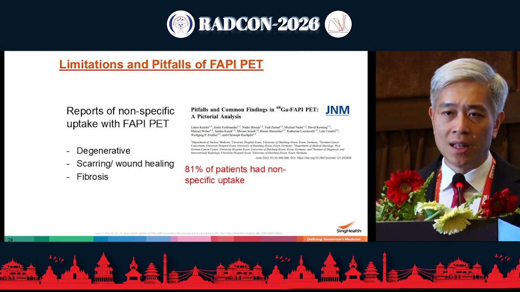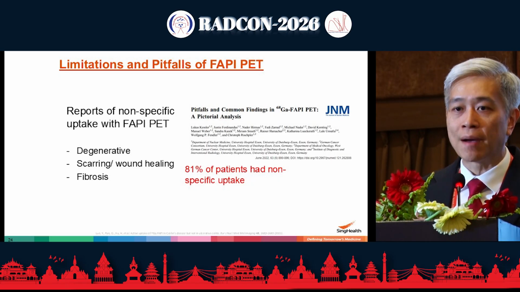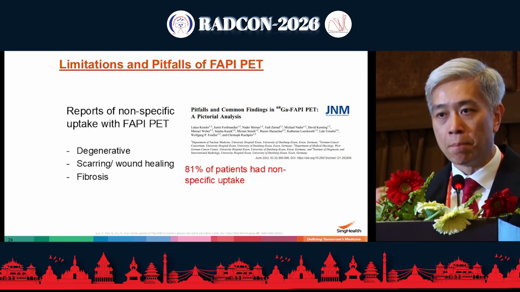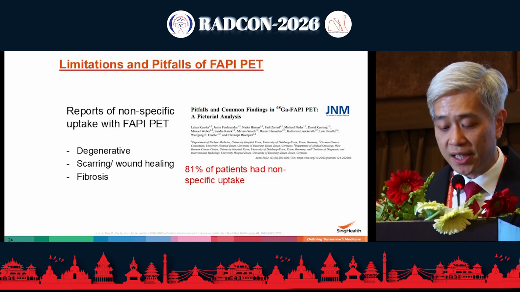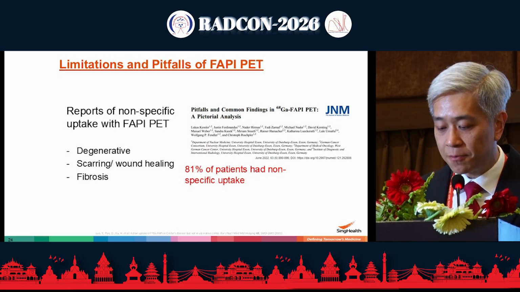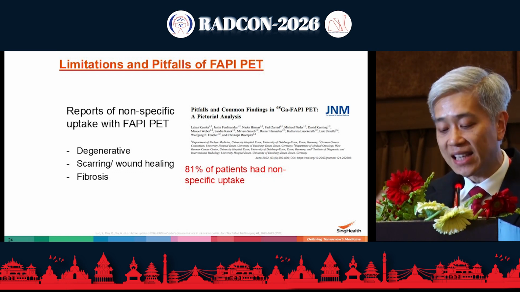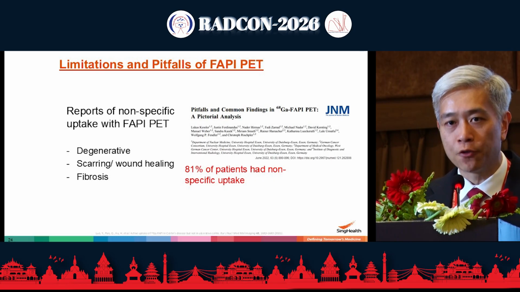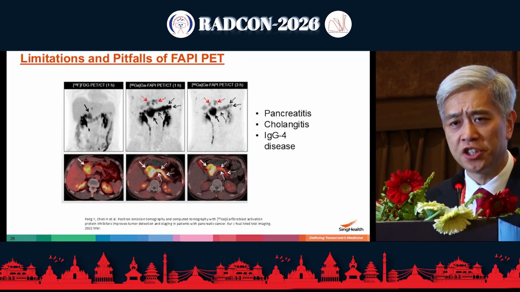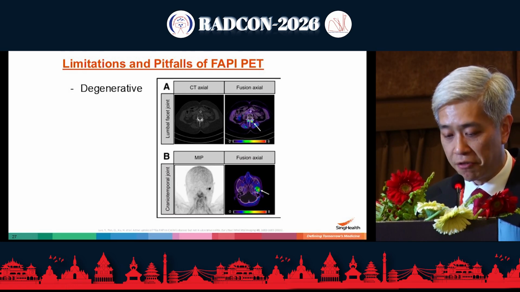So finally, just some limitations and pitfalls. I've talked a lot about the advantages of FAPI PET, but we also know that because fibrotic reactions happen in a range of different conditions, these can show false positive uptake and be mimickers of tumor. Degenerative conditions, scarring, wound healing, or other kinds of fibrosis will show increased uptake. And in this paper in the Journal of Nuclear Medicine, it showed that 81% of patients who were imaged with FAPI had some other site of non-specific uptake. So we have to be very, very careful before we overcall disease in patients. Things like pancreatitis, cholangitis, or IgG4 disease all show increased uptake. Degenerative conditions, just like FDG, can show increased uptake.